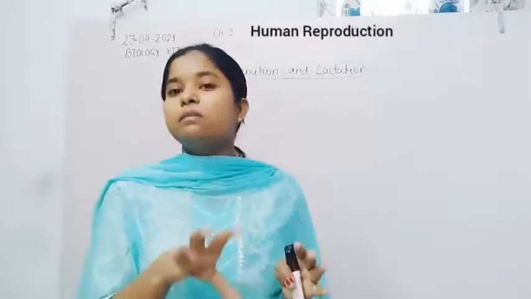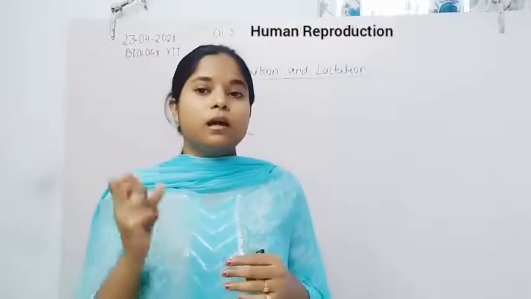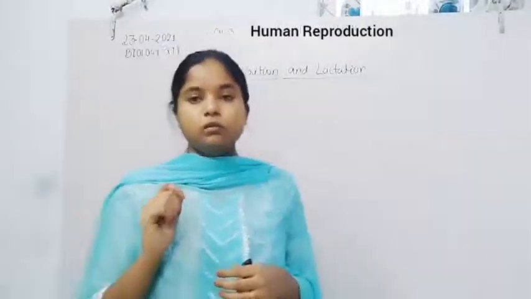Finally, the blastocyst reaches the cavity of the uterus and attaches to the endometrium wall. When it attaches, the cells of the endometrium wall undergo rapid division to form the covering of the embryo, to secure the implantation of the embryo.